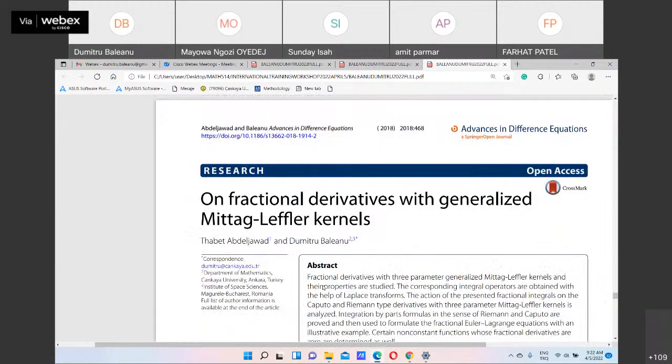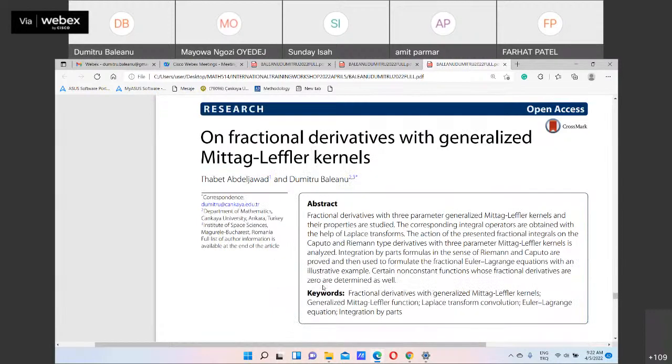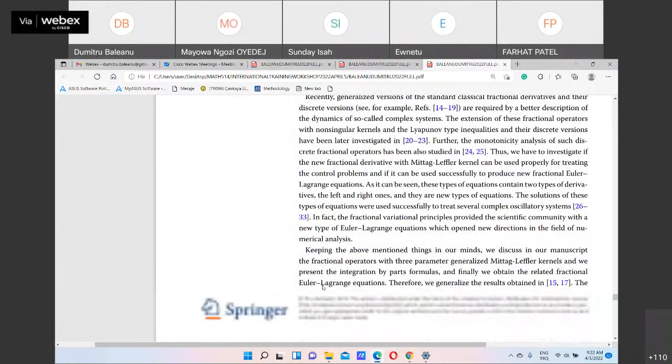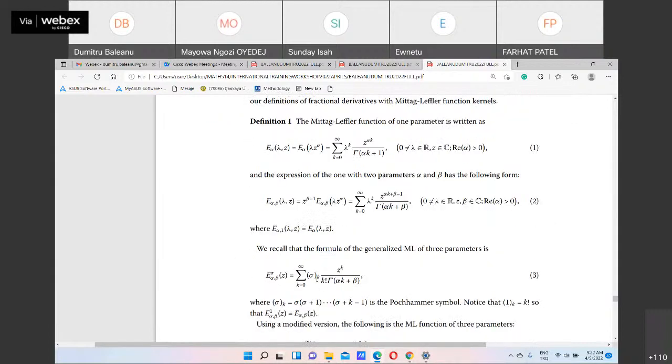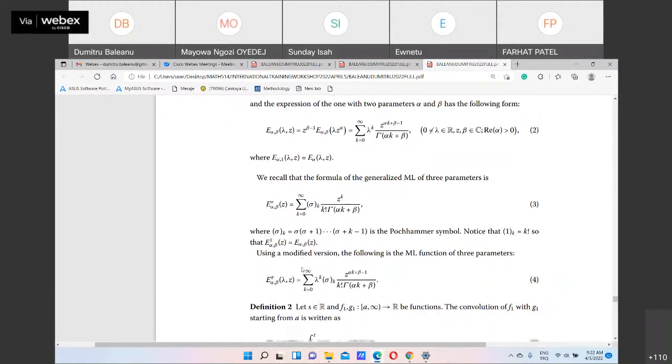So for the time being, we discuss only the theoretical part. Here, the fractional derivative with three-parameter generalized Mittag-Leffler kernel and its properties are studied. The corresponding integral operators are obtained with the help of the Laplace transform. The presented fractional integral, the Caputo and Riemann type derivatives with three-parameter Mittag-Leffler kernel, is analyzed. So what is the problem here? These are the definitions of Mittag-Leffler with one, two, and three parameters, right?